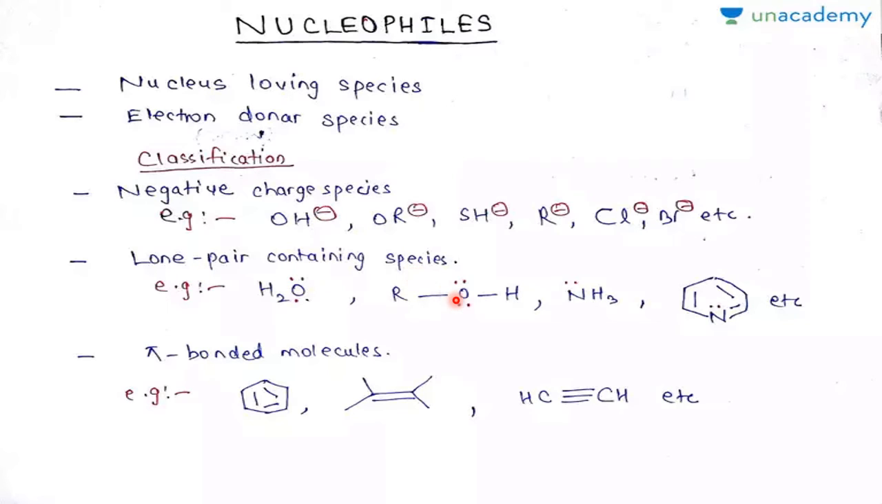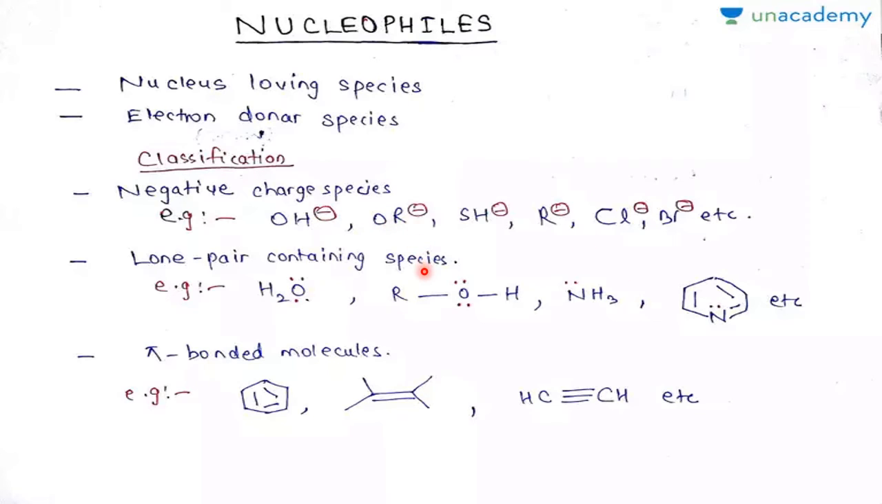Second type, lone pair containing species. There are some molecules, they don't have charge like this. Here charge is there, but in these cases they don't have charge. They are neutral molecules. Though they are neutral molecules, in their structure they have extra pairs of electrons. See here, water. In water we find two lone pairs of electrons. In alcohols, where OH is there, on O we have two lone pairs of electrons. In ammonia, one lone pair. This is pyridine, an aromatic compound. Here, one lone pair of electrons. So molecules which have lone pairs of electrons, one or two or three pairs, they also act as nucleophiles, but they are neutral.